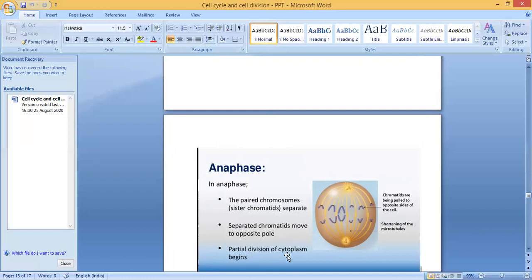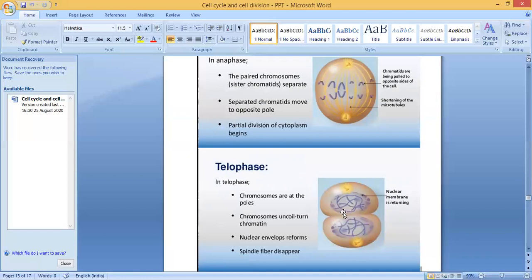Then partial division of the cytoplasm begins. Here you can see the cytoplasm slowly started to divide. That is anaphase. So chromatids are being pulled to opposite sides of the cell. Shortening of the microtubules, or spindle fibers, takes place. That is anaphase. Next, telophase.